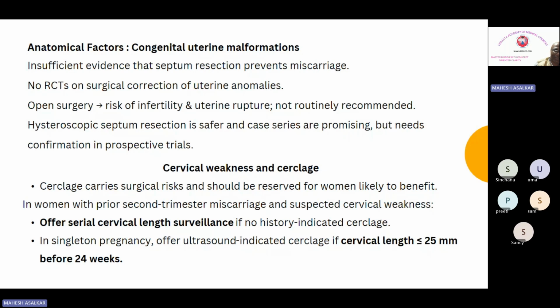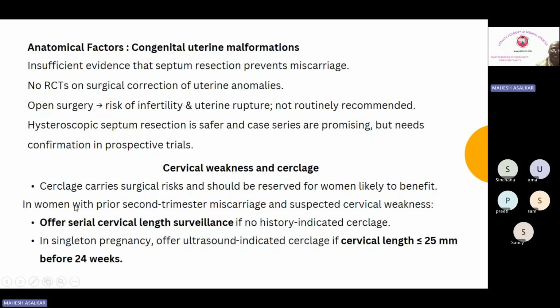In women with a prior second trimester miscarriage and suspected cervical weakness, what do we have to do? You will offer serial cervical length surveillance if no history indicated cervical encerclage is done. So go ahead with the serial cervical length surveillance. And if it is a singleton pregnancy, offer ultrasound indicated cerclage if the cervical length is less than or equal to 25 millimeter before 24 weeks of gestation.